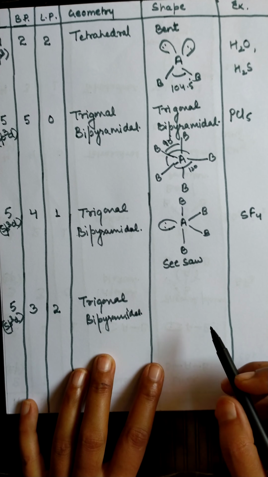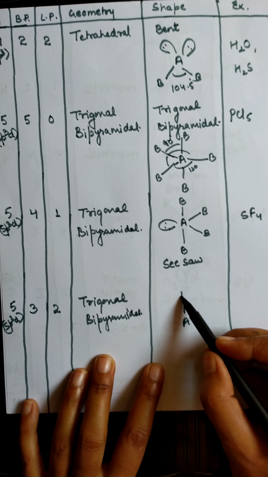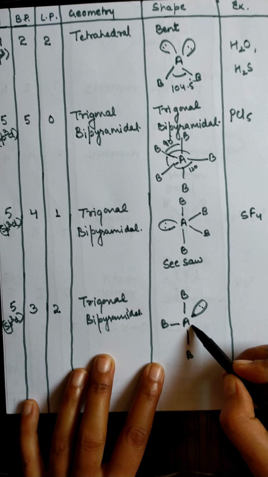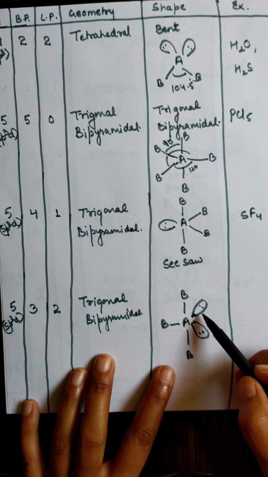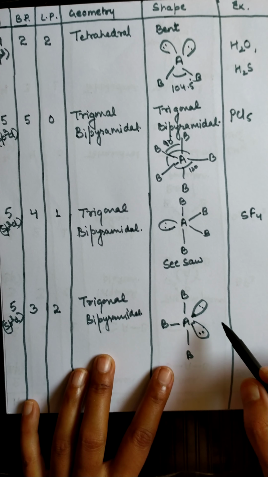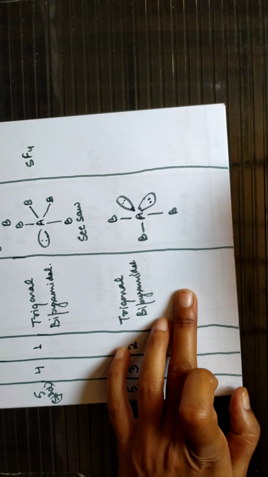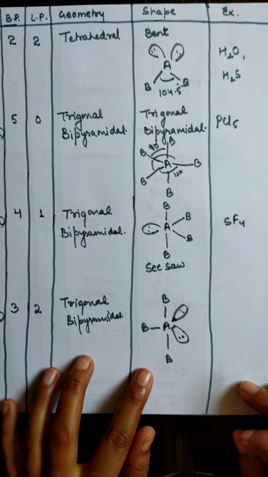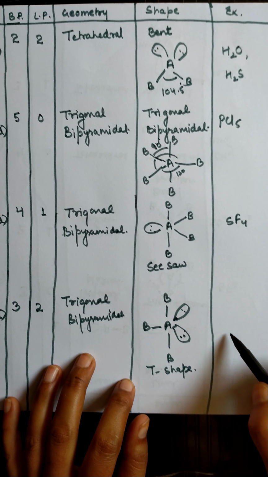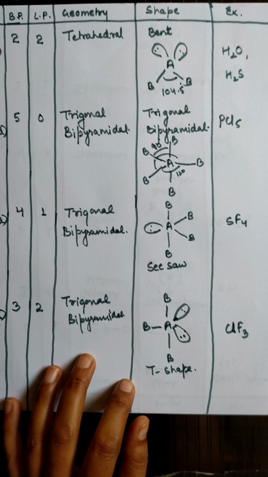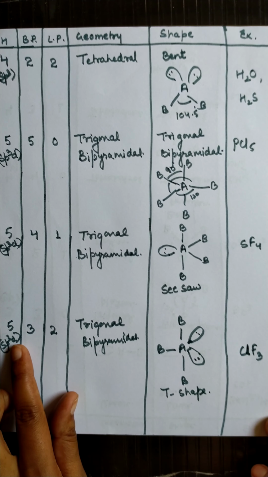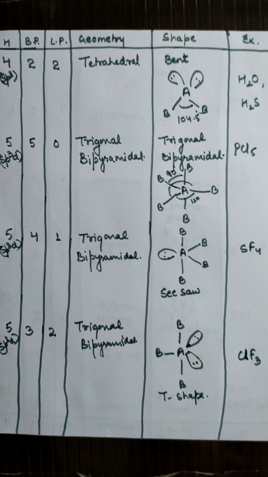Let's see. You can see A, B, B, B, and these are the 2 lone pairs of electrons, and they are at maximum angle, that is 120 degrees, or we can say more than that. So this shape we can see like this. It appears like a T shape. This shape is called the T shape, and the example for this shape is ClF3. So this is when 5 hybrid orbitals are there, 3 are bond pair and 2 are lone pair.